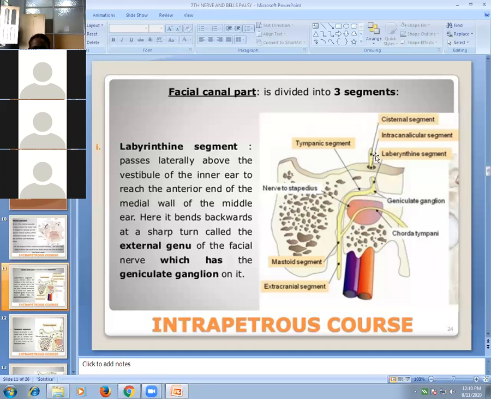The course is like that, having two bends. This is one bend, this is the second bend. At the first bend lies the geniculate ganglion. So this is the course of the seventh nerve in the ear. Actually, it is the intrapetrous part of the temporal bone, the intrapetrous course. Once it enters the internal acoustic meatus, it then exits from the skull.